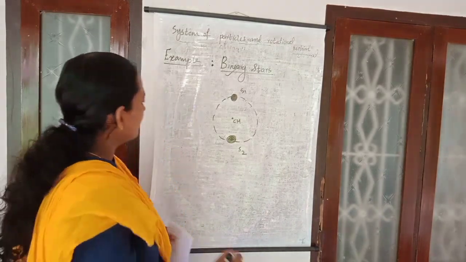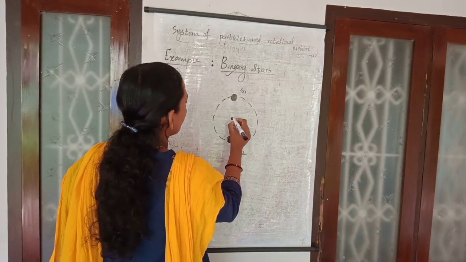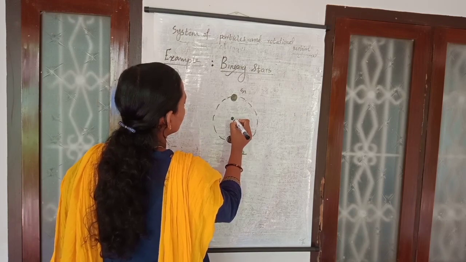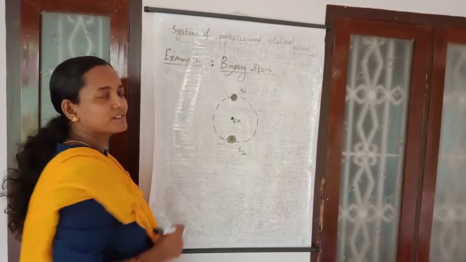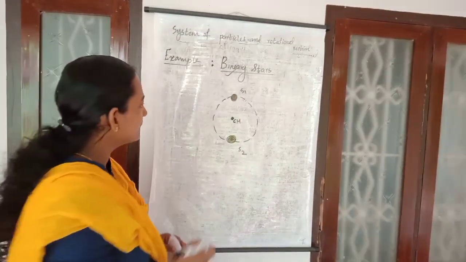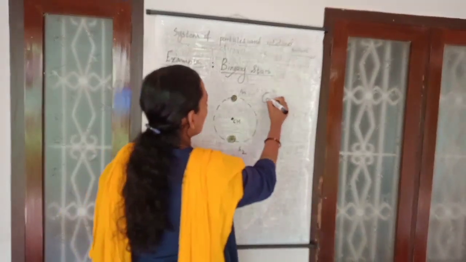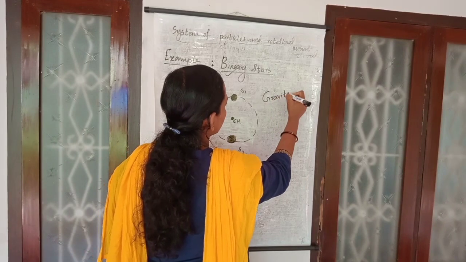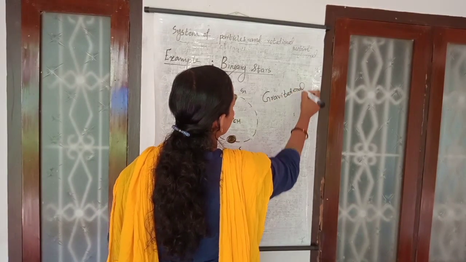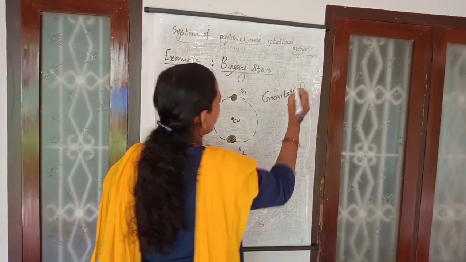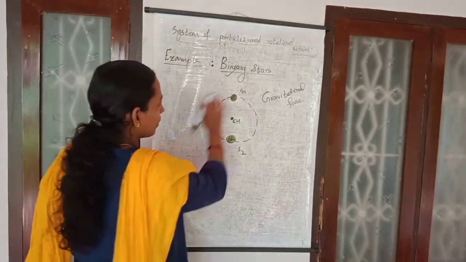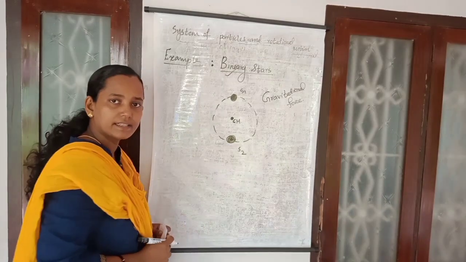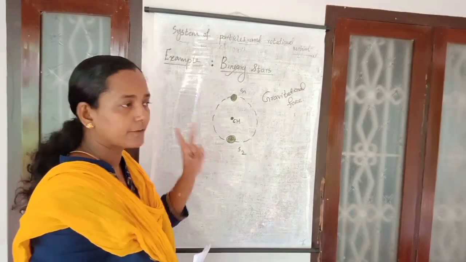And whenever we study the path of the center of mass of this system of two stars with equal masses, these two are bound together by gravitational force itself. Whenever we consider the motion of this binary star system, there are two types of motion.